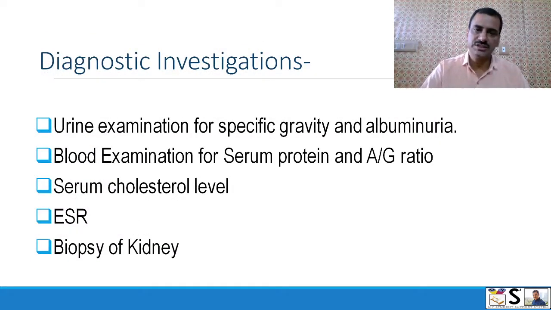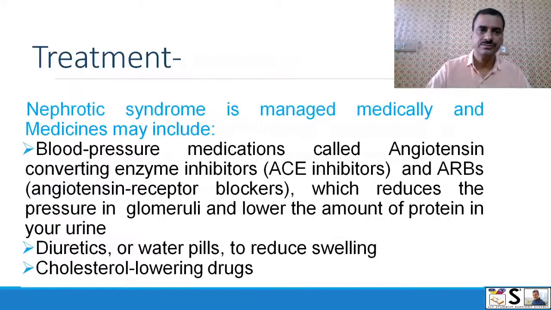Diagnostic investigations: urine examination for specific gravity and albuminuria; blood examination for serum protein and A/G ratio, serum cholesterol level, ESR; and biopsy of kidney. Then treatment.